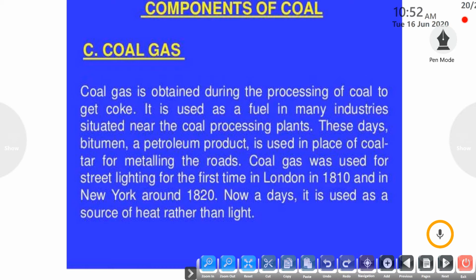These days, bitumen, as I have told you earlier, is used in place of coal tar for metaling the roads. Coal gas was first used for street lighting in London in 1810 and in New York around 1820. But nowadays it is used as a source of heat rather than light.